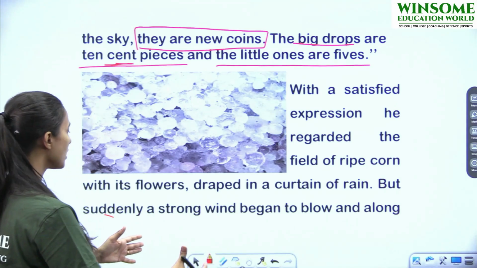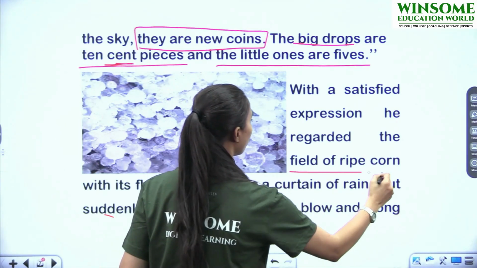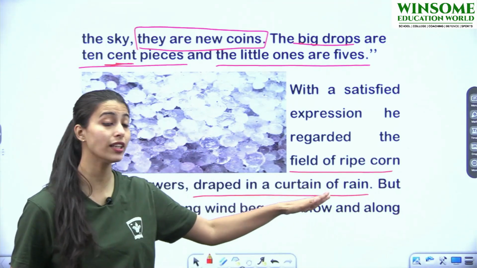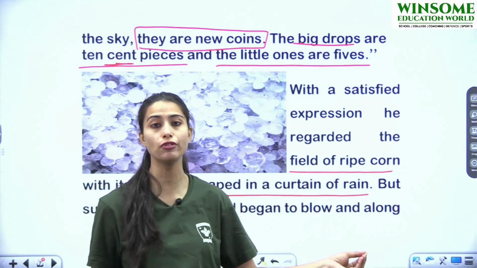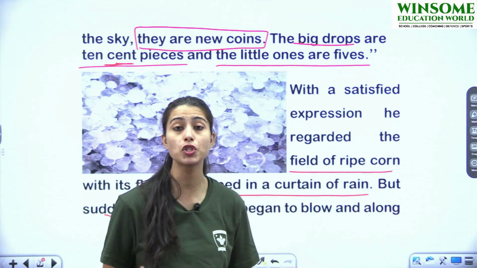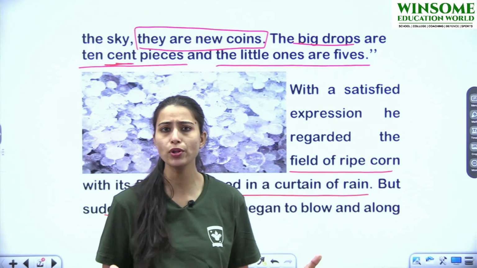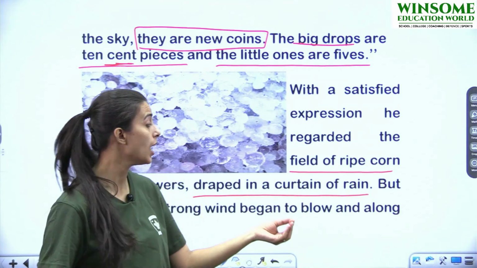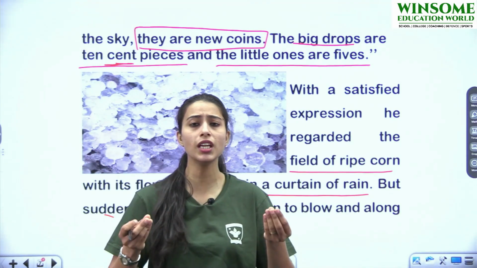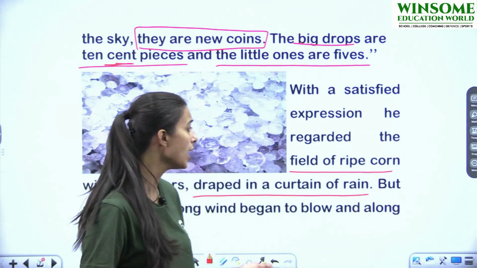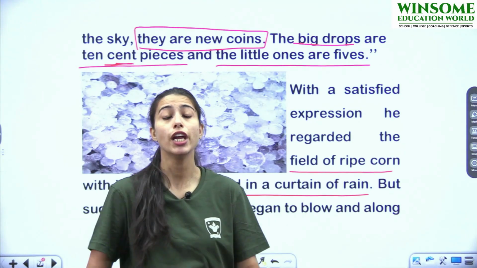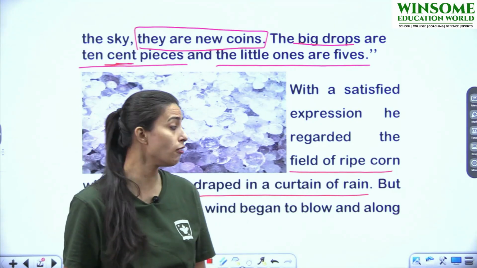So he could see the field of ripe corn, it was draped in a curtain of rain. If you're going to look at the language, it is so beautifully depicted. Each and every expression is depicted so beautifully. The choice of words is so wise and so witty. यानी हर एक expression को इतनी अच्छी तरह से express किया गया है कि the field of ripe corn, जो खेत था, उनका जो field थी, it was draped in a curtain of रेन.